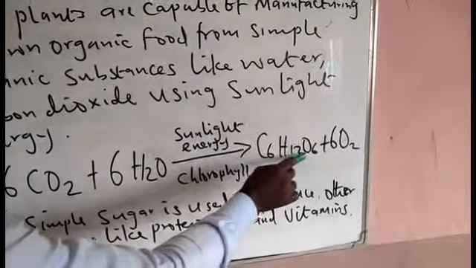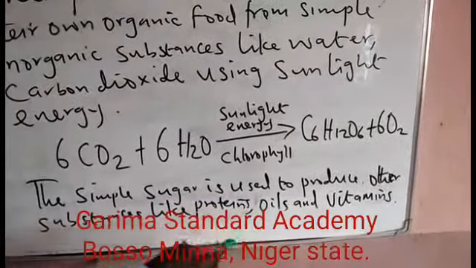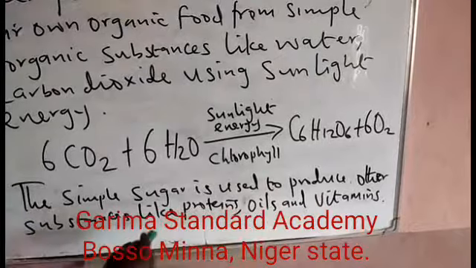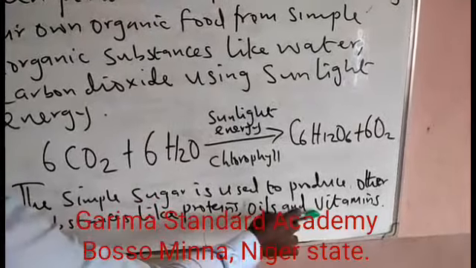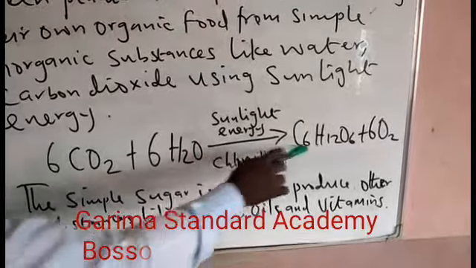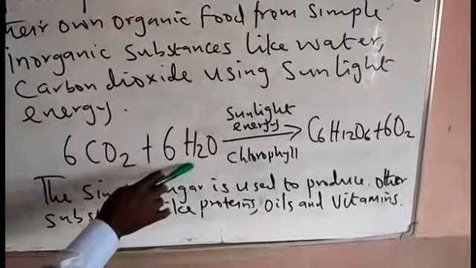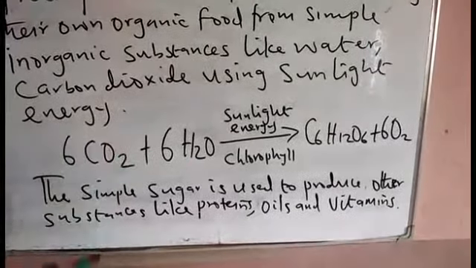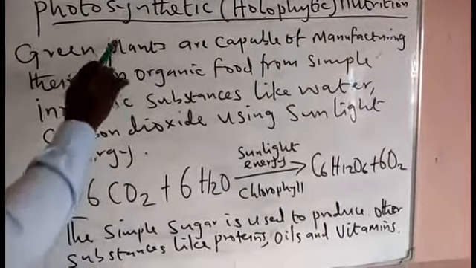This simple sugar that is produced here is utilized by the plant to produce other substances like proteins, oils, and vitamins, which means that for the plant to produce proteins, oils, and vitamins, they need a simple sugar. And this simple sugar is produced by the process of photosynthesis from carbon dioxide and water. And that's why photosynthesis is very important in plants. Plants cannot survive without photosynthesis.